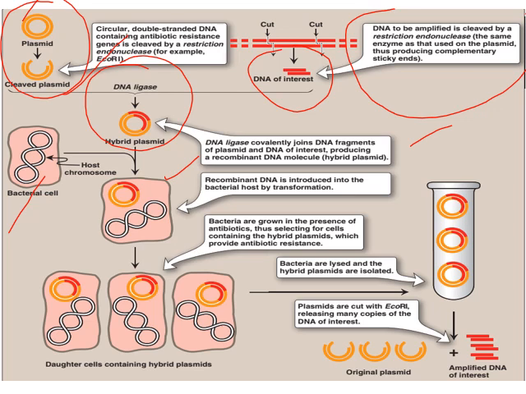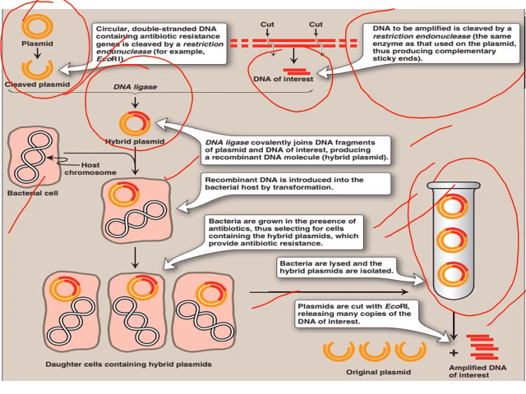Okay, so bacteria are grown in the presence of antibiotics, thus selecting for cells containing the hybrid plasmids which provide antibiotic resistance. These bacteria are lysed and the hybrid plasmids are isolated. The plasmids are cut with the same EcoRI we used to cut the vector and the DNA to be amplified, releasing multiple copies of the DNA of interest.